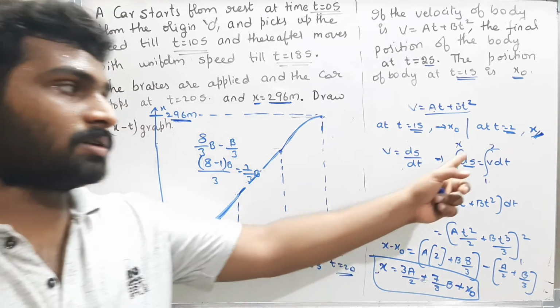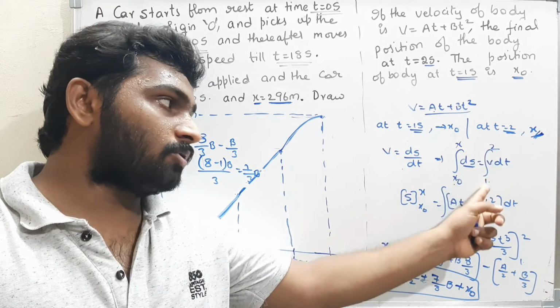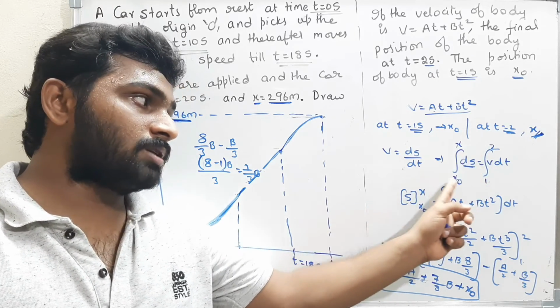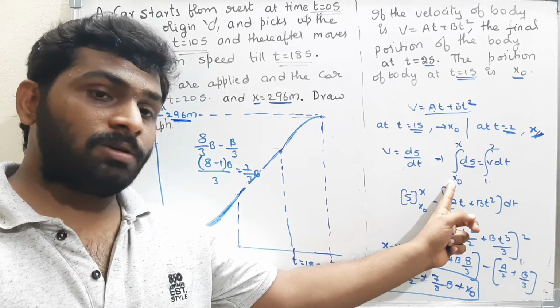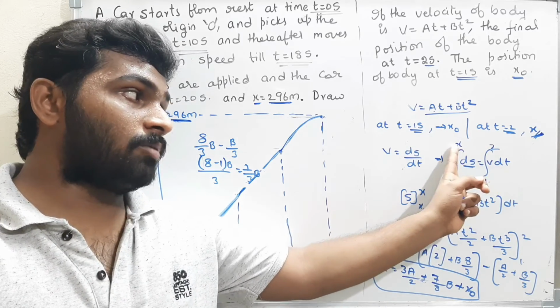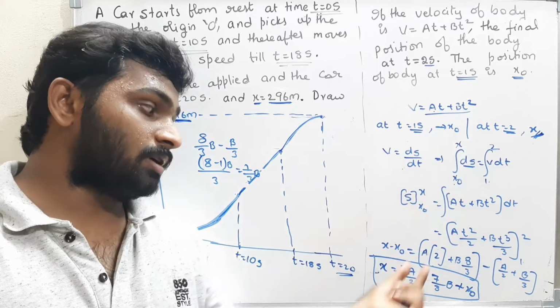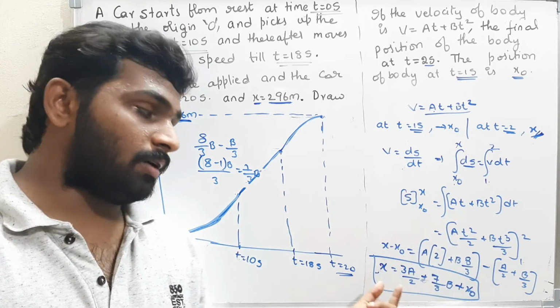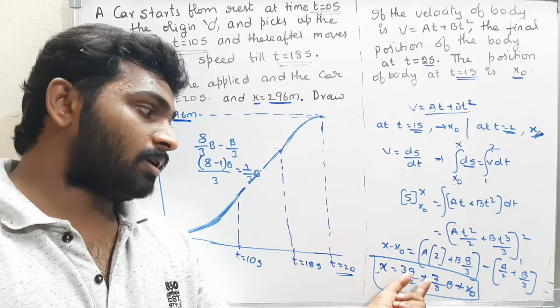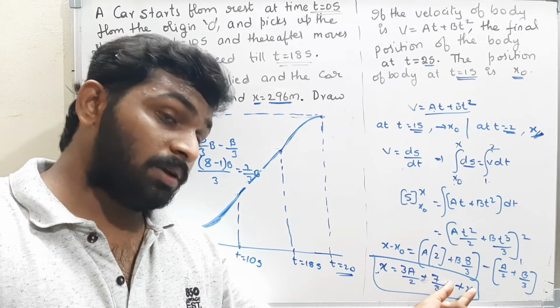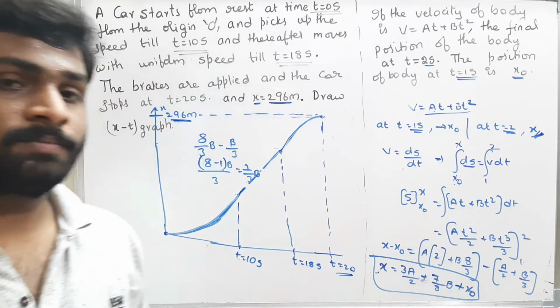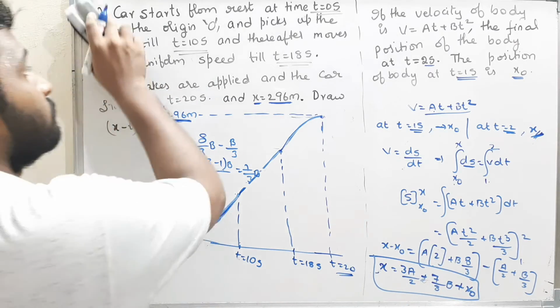Simple, I am doing integration. The integration is from time 1 to 2 seconds and the position of the body is changing from x naught to x. At time t equal to 1 second, the body position is x naught. And at time t equal to 2 seconds, the body position is x. And they told to find this x. We got, after integration, x as 3a by 2 plus 7 by 3 b plus x naught. This is the answer. Okay, now see the next question.